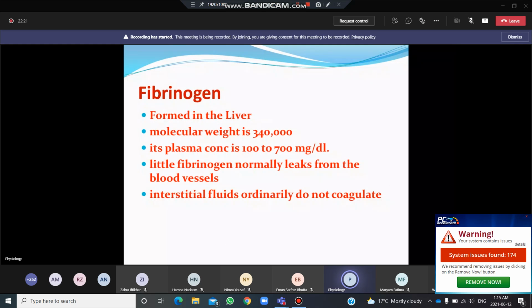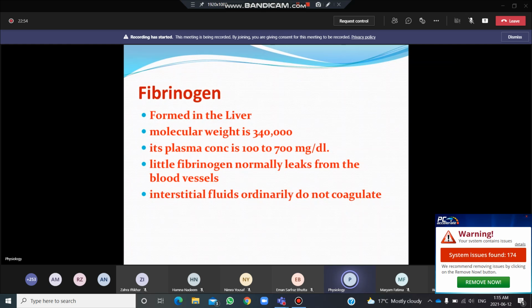Now comes the fibrinogen. Fibrinogen, again a plasma protein, is formed in the liver, and its molecular weight is about 340,000. Its plasma concentration is 100 to 700 milligrams per deciliter. It is a big protein, and it cannot come out of the blood capillaries.